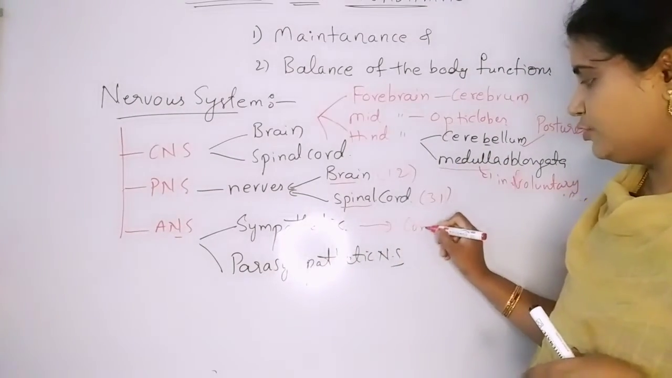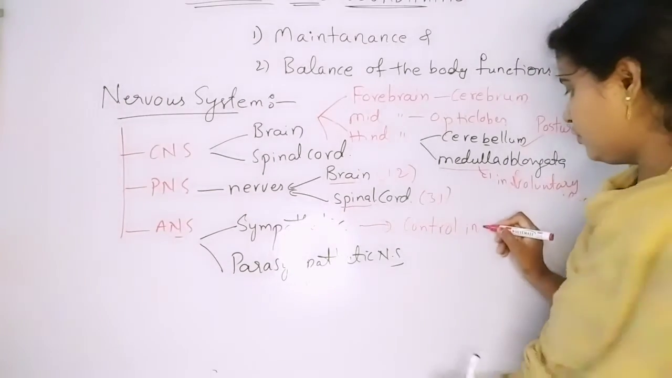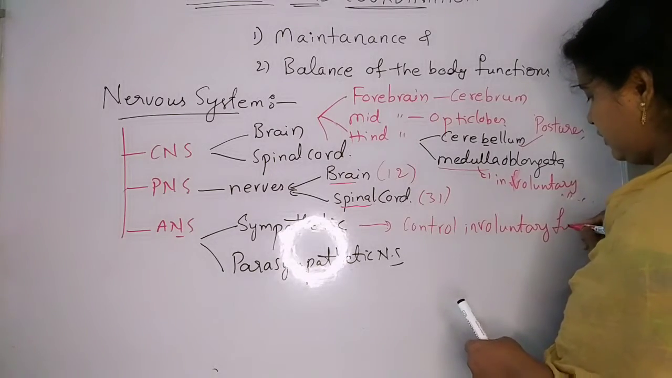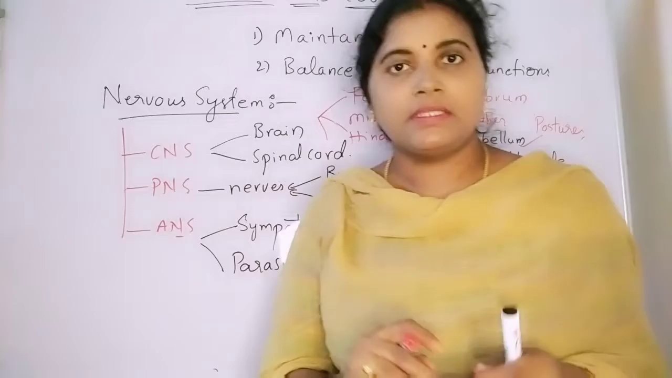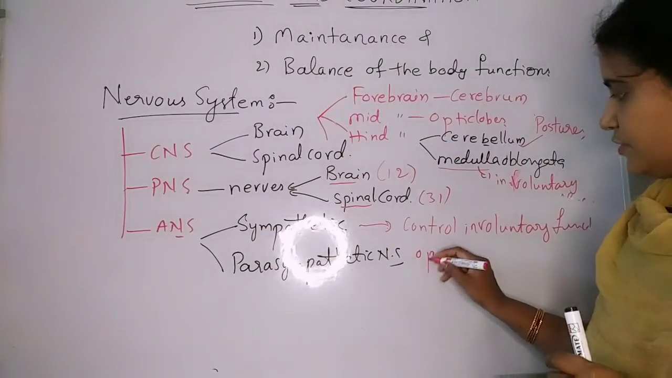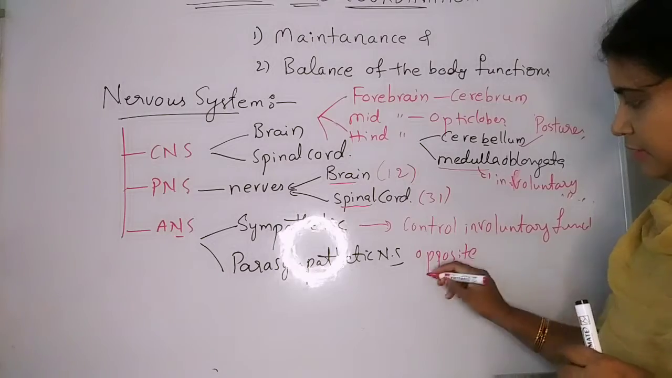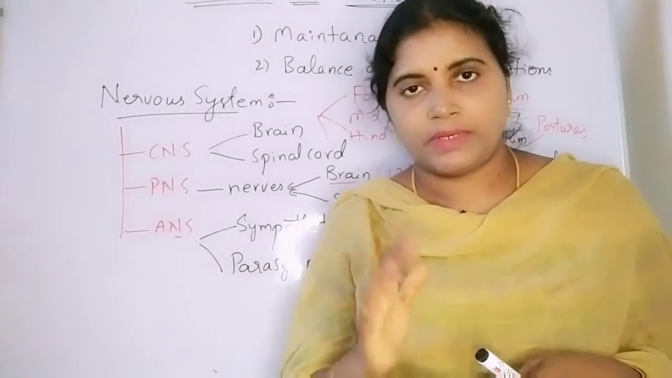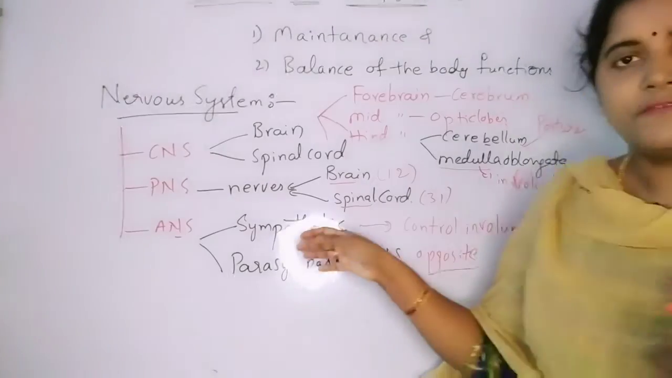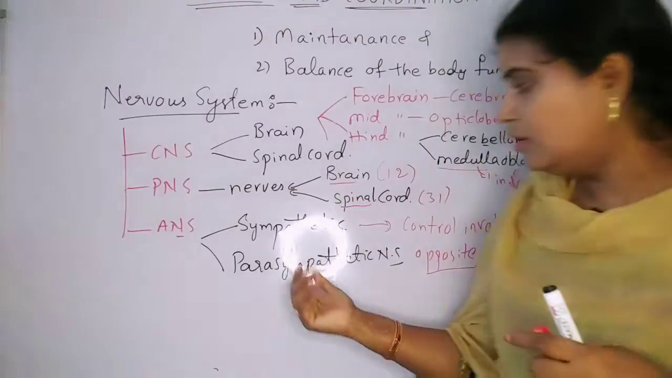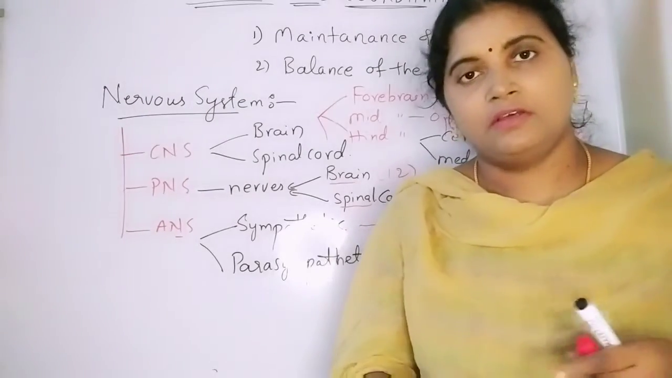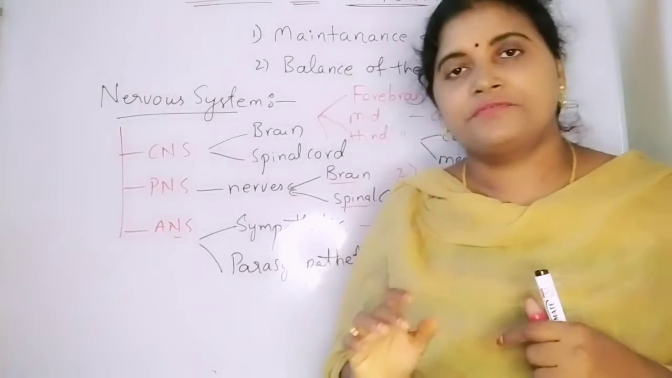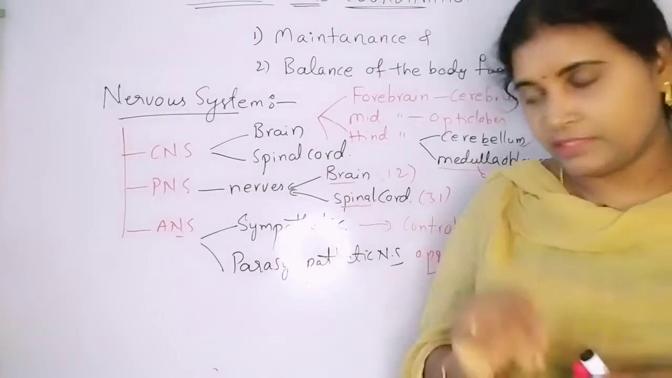Sympathetic is responsible to control involuntary functions. Parasympathetic is just the opposite. The parasympathetic functions just opposite to the sympathetic functions. For example, if sympathetic is increasing the heartbeat, the parasympathetic is going to decrease the heartbeat. If it is increasing the blood pressure, here it is decreasing the blood pressure. Like that, functions are performed by the parasympathetic nervous system.